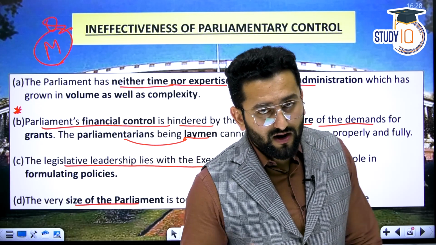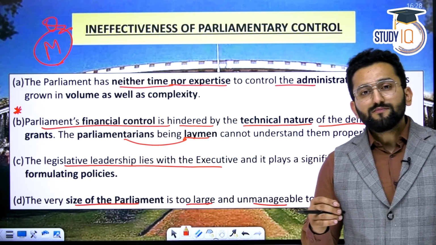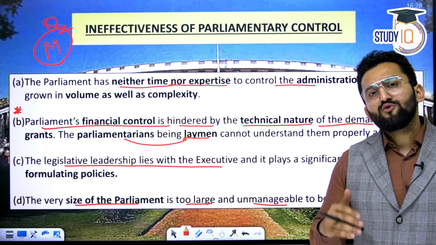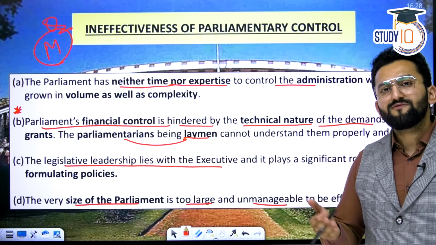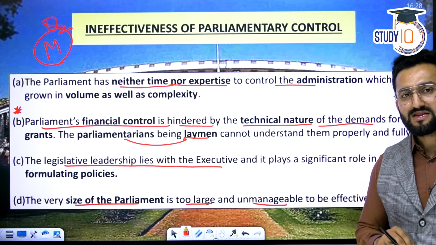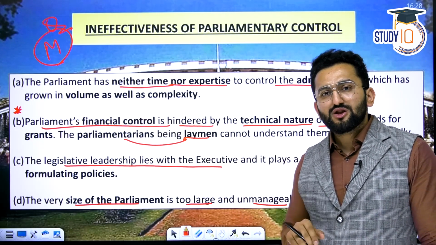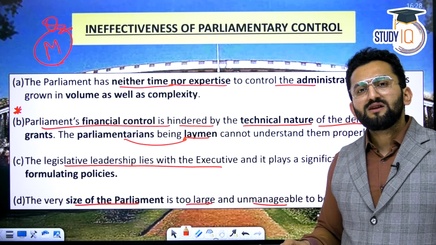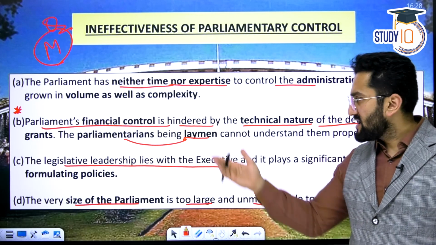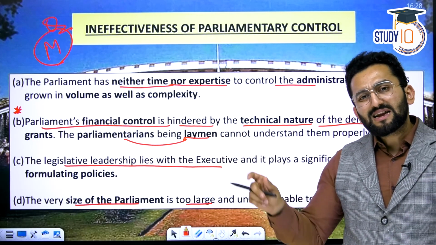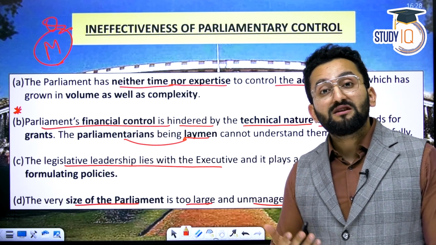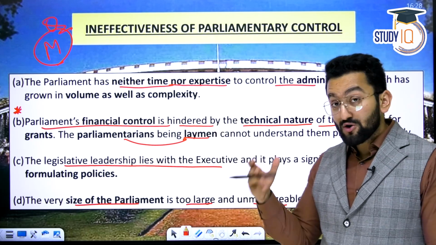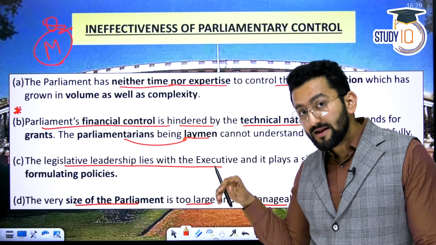Then there are some signals that the government is apprehensive. So it means new things are coming up in our Parliament, and Parliament needs to be ready for these complexities. There we can see a gap. Parliament's financial control: sometimes it is considered that our parliamentarians do not have specific knowledge of finances. They are like laymen, right? There are some technicalities within financial administration which our parliamentarians are not equipped to discuss or understand. So this is another challenge. They are doing a crucial job, but they are not well aware of these technicalities.